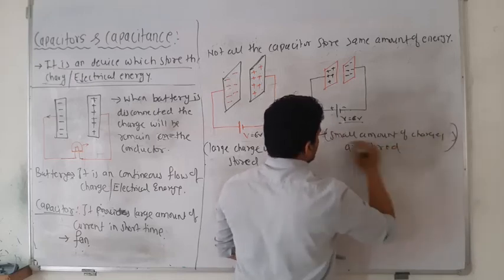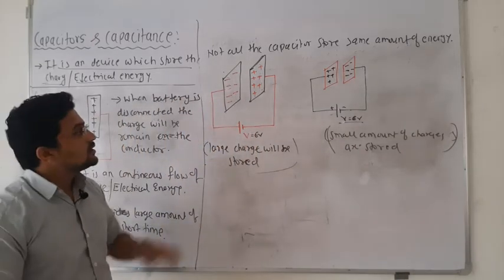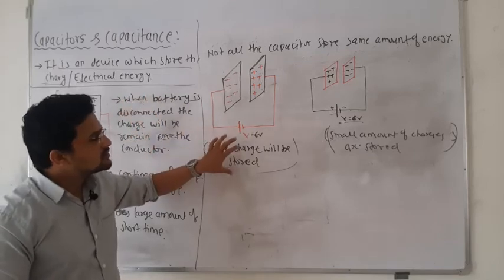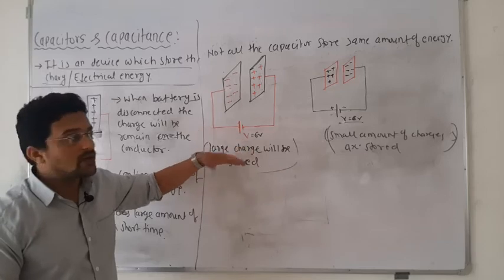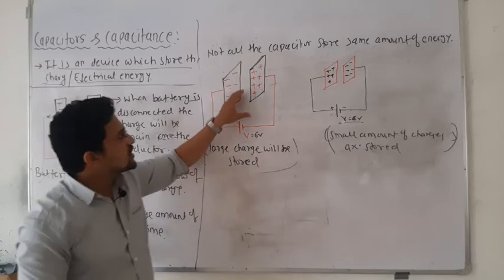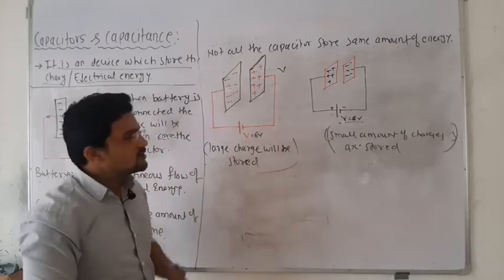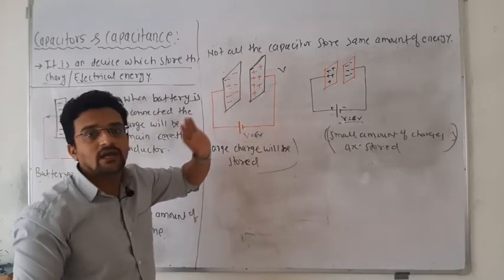But I already told you that the capacitance of a capacitor does not depend on the shape and size of the conductor. Then what about this statement? This statement shows you a different phenomenon. Actually, as the charge increases, the potential also increases, and due to that you will get the same capacitance.